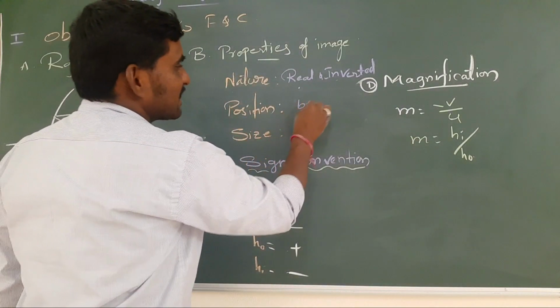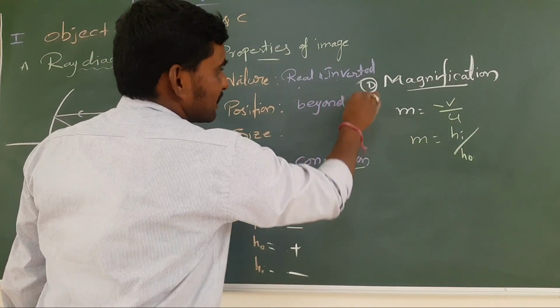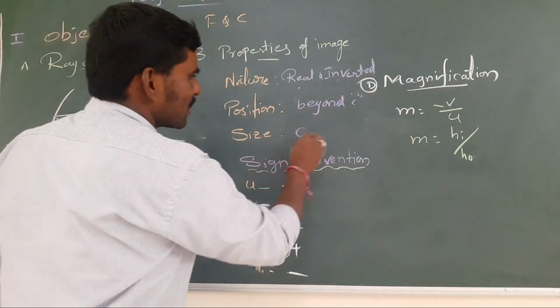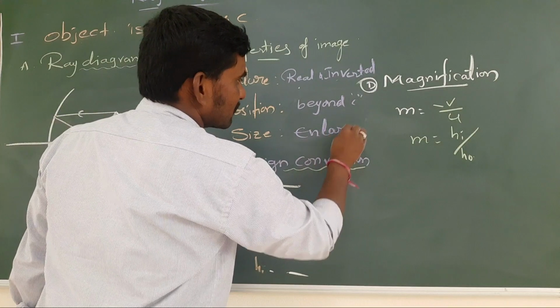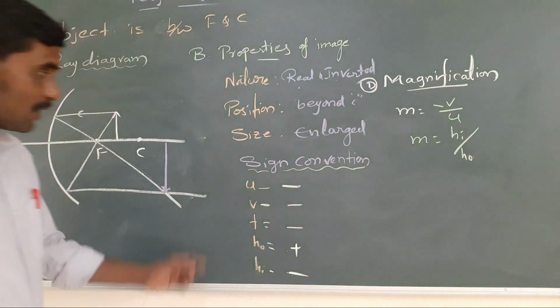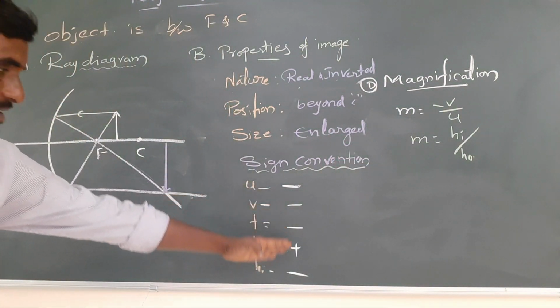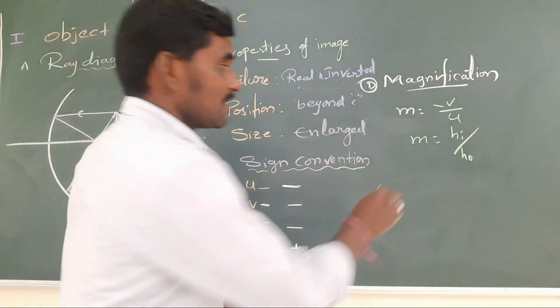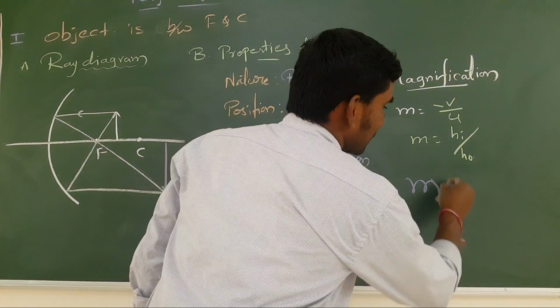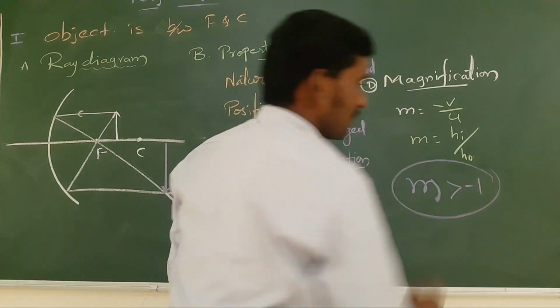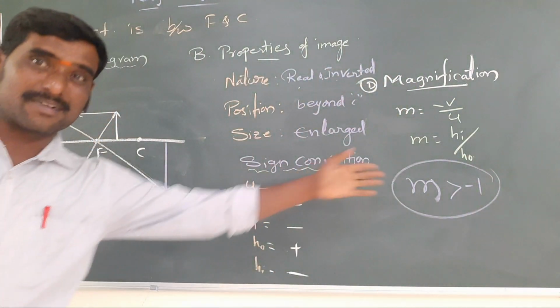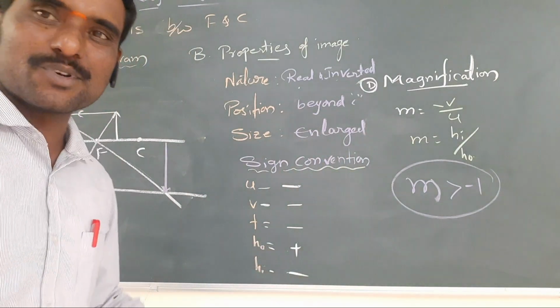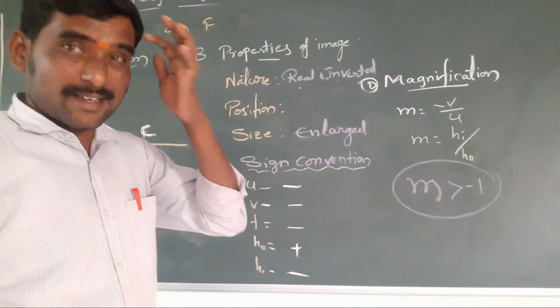Position beyond C. Size enlarged, big one. Sign convention same. Magnification, big size, so M greater than -1. Why minus? Real image. Why greater than? Big size image. Most important.